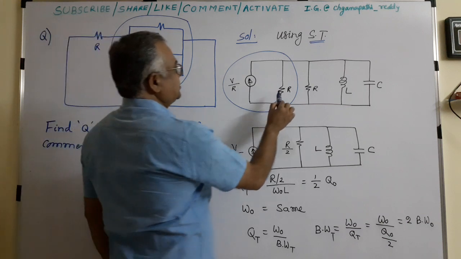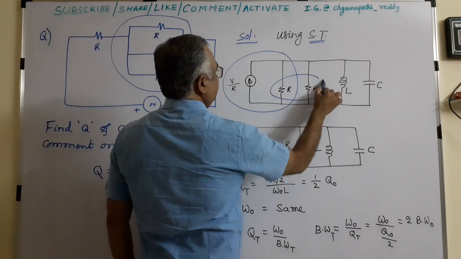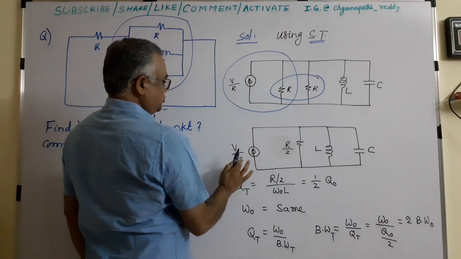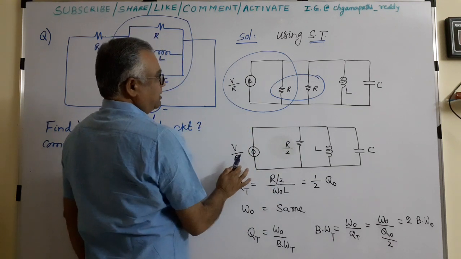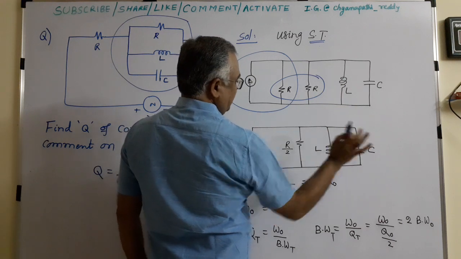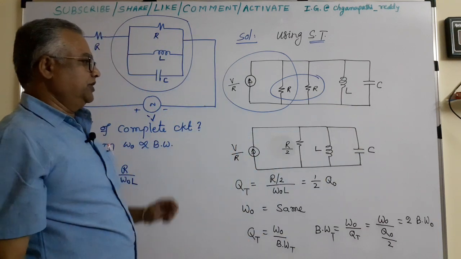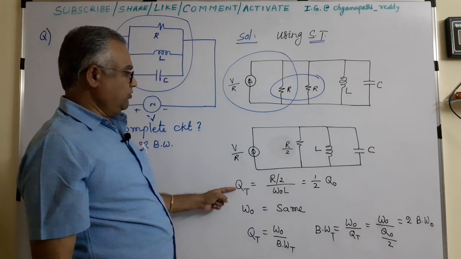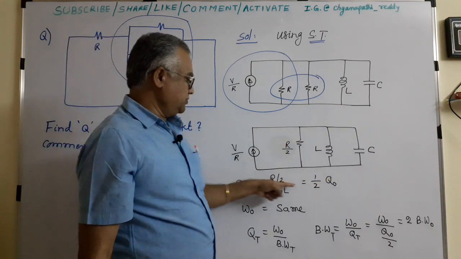Then these two resistors are in parallel. You can simplify. R and R in parallel means R by 2, current source as it is V by R, and LC as it is. Now it is looking like a parallel RLC. Now we have to find the quality factor of the overall circuit.